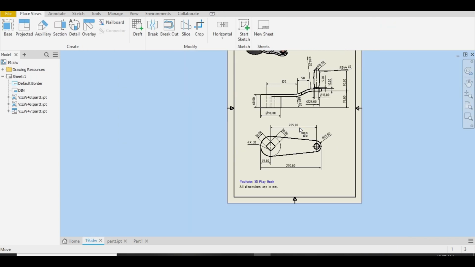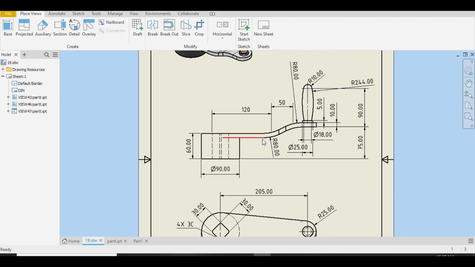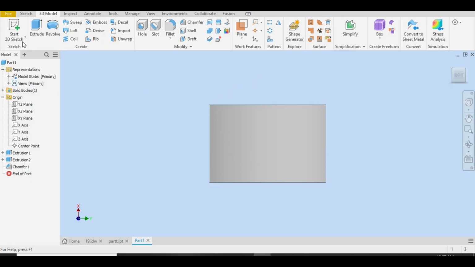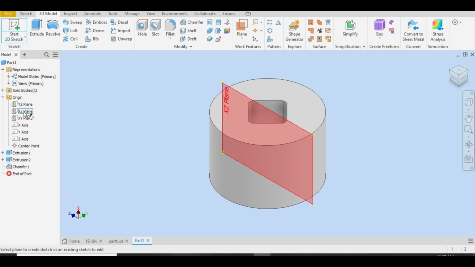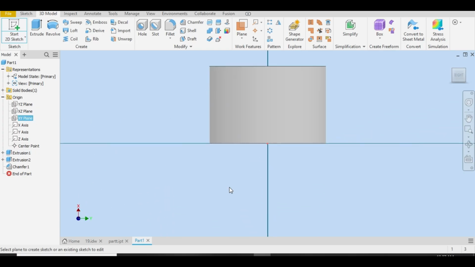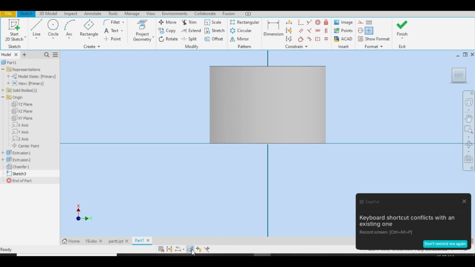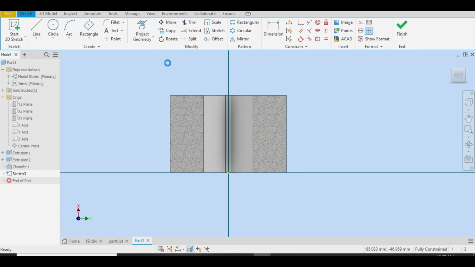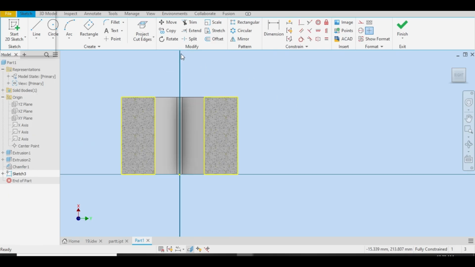Now we will draw this feature. The radiuses are also given, the height is also given. So let's go make this. We'll try making this from the half. What will be the half? The XY plane. Let me just show you. This XY plane. Slice graphics, so press F7. Look, this is the option. Let me project cut edges for the reference so we can stick our sketch. We'll draw a sketch, a rough sketch.